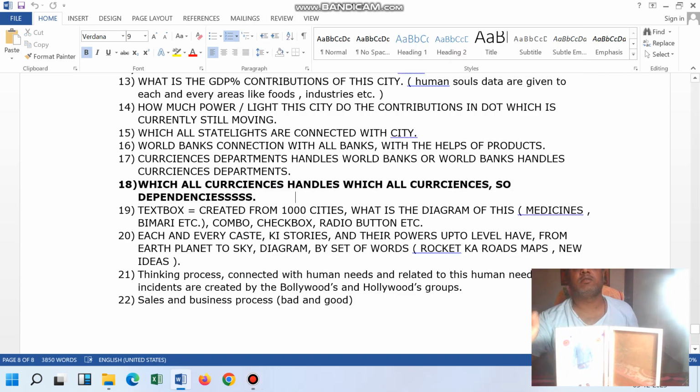Basically, we are discussing currency dependency, and currency dependency is connected to something else. That is the idea. In this idea, we are discussing the topic of the Bollywood industry. This concept we have already discussed, but we discussed it in detail in the last video. The data is like this.